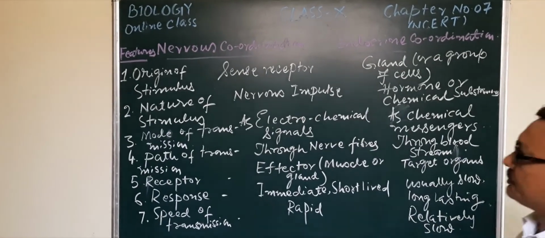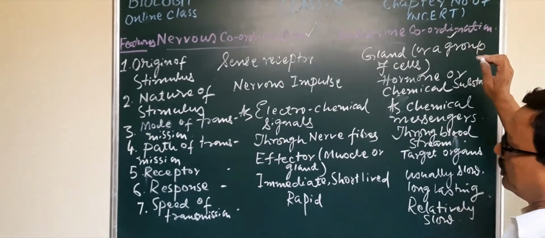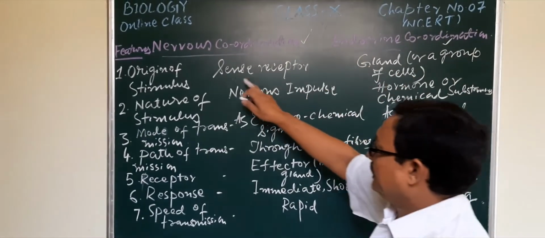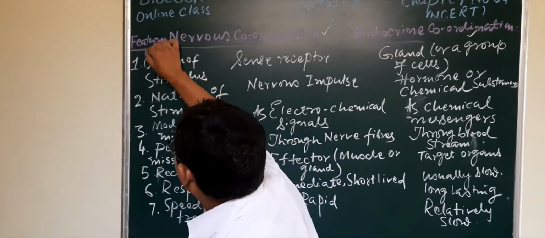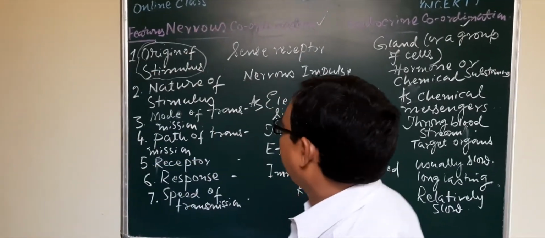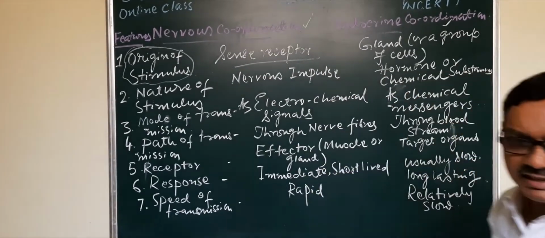Here are the differences between nervous coordination and endocrine coordination in the animal's body. Here are the features. Origin of a stimulus: from where it will originate.